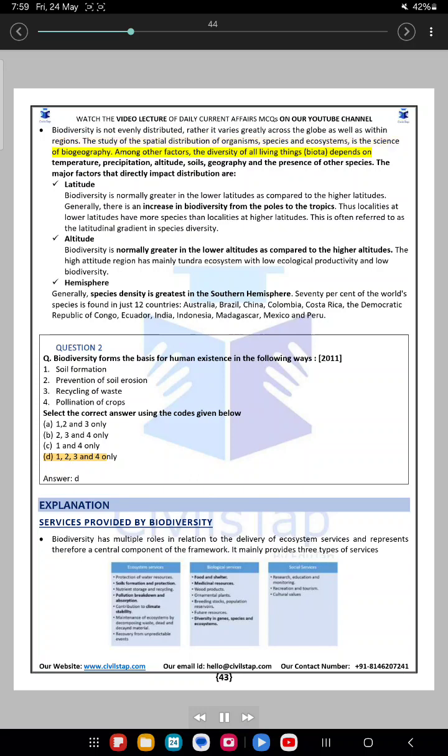Among other factors, the diversity of all living things, biota, depends on temperature, precipitation, altitude, soils, geography and the presence of other species. The major factors that directly impact distribution are latitude. Biodiversity is normally greater in the lower latitudes as compared to the higher latitudes. Generally, there is an increase in biodiversity from the poles to the tropics. Thus, localities at lower latitudes have more species than localities at higher latitudes. This is often referred to as the latitudinal gradient in species diversity. Altitude. Biodiversity is normally greater in the lower altitudes as compared to the higher altitudes.